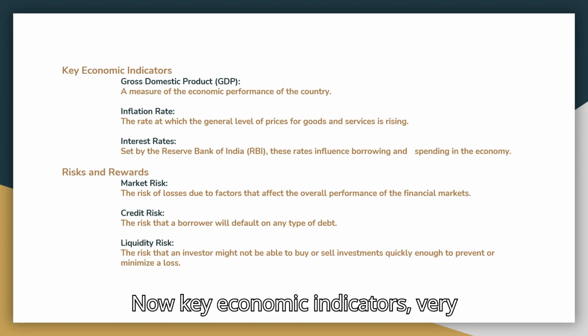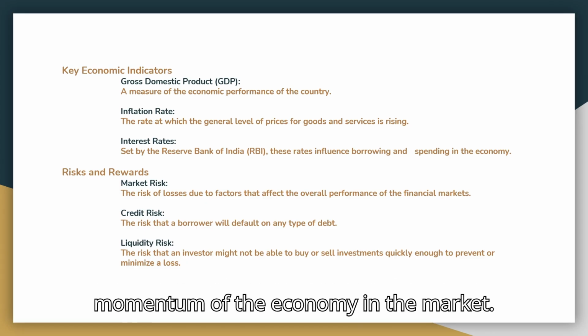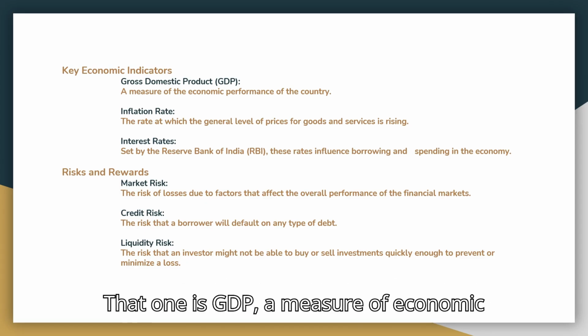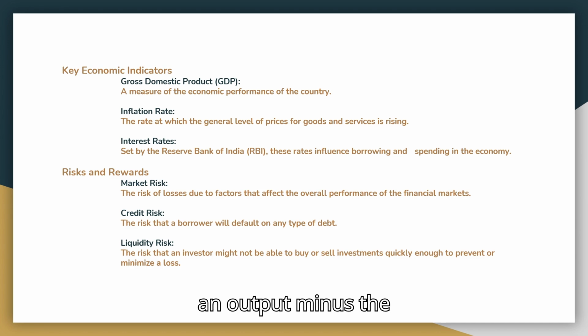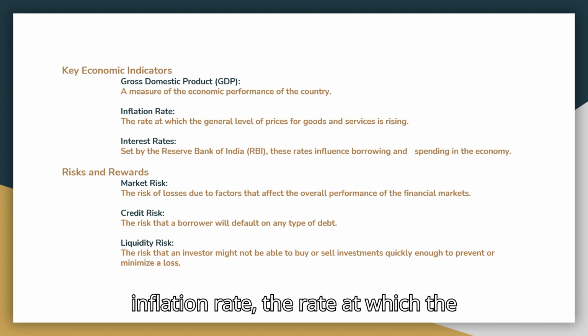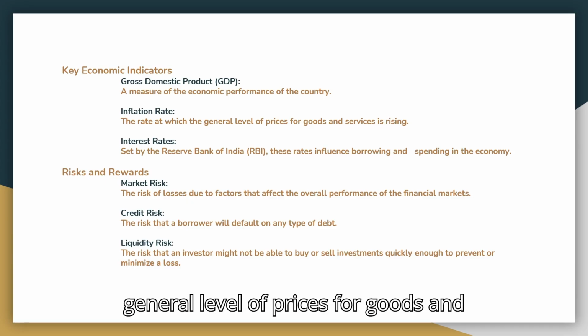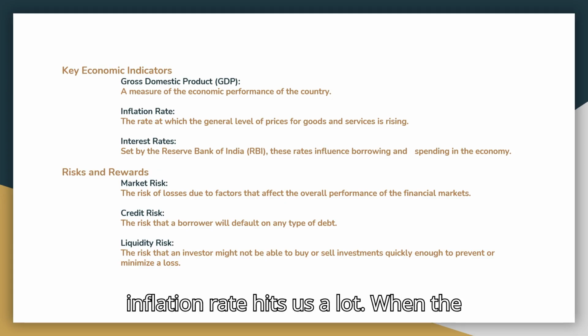Now, key economic indicators, very important, that make and break the momentum of the economy and the market. One is GDP, a measure of economic performance, which is basically the output minus the expenses of the country. That's your GDP. Then the inflation rate, the rate at which the general level of prices for goods and services is rising. Basically, the inflation rate hits us a lot.